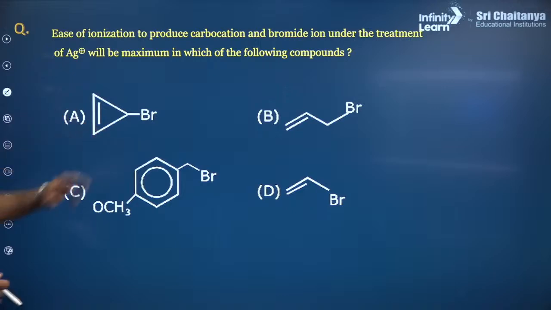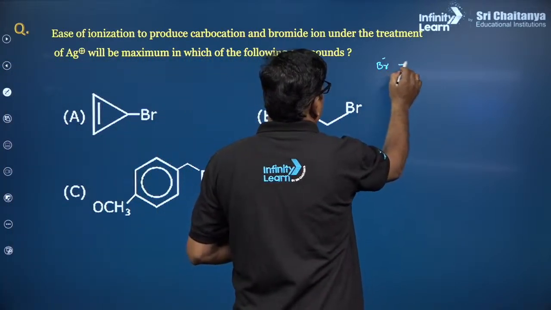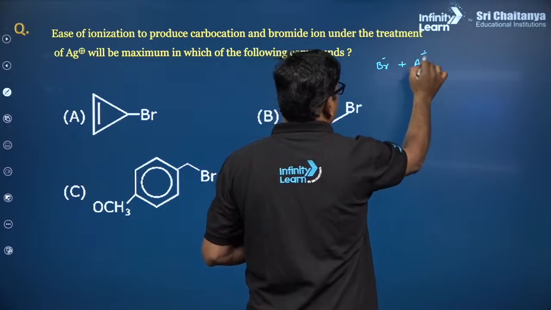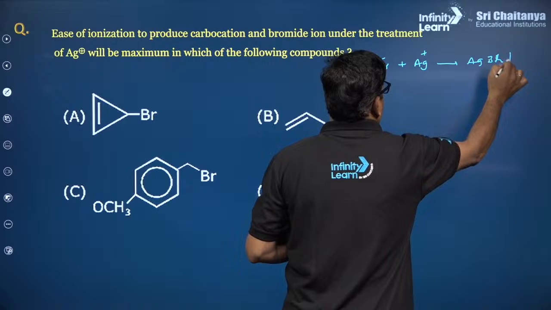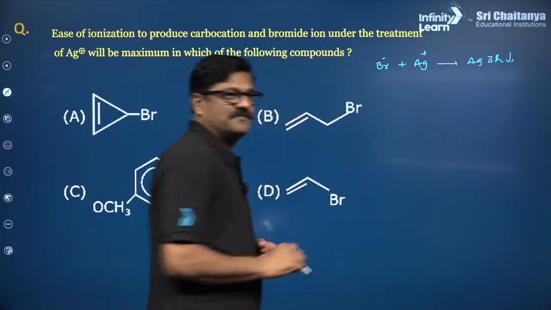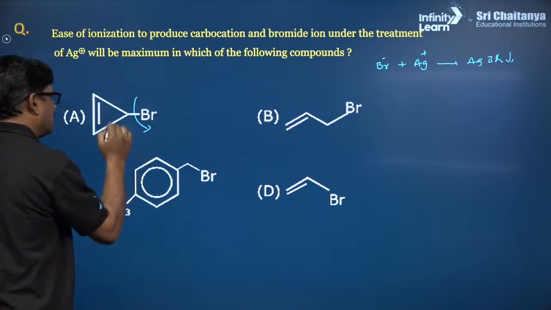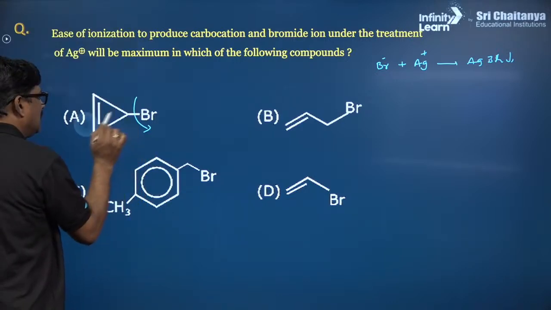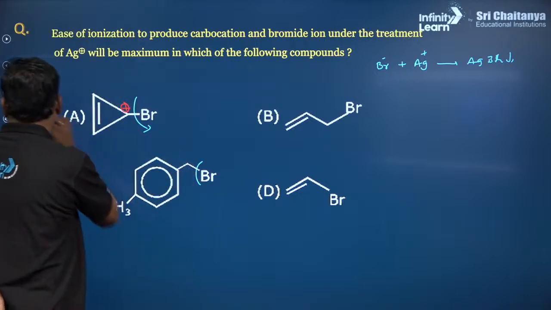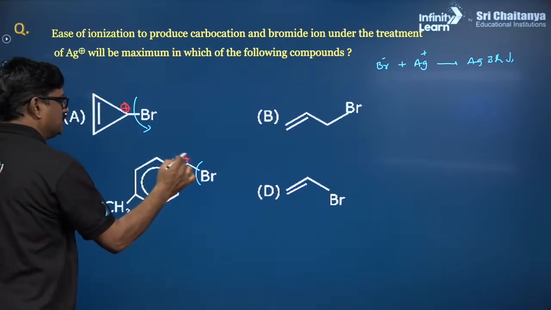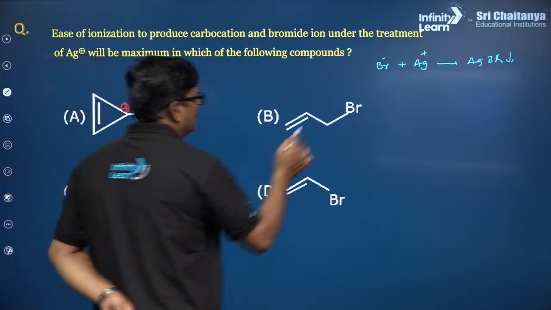All are bromides. If they can give Br minus, it is going to react with Ag plus and give AgBr precipitate. So that equilibrium is in the forward direction. So cancel this, and after cancelling, a positive charge will be here.